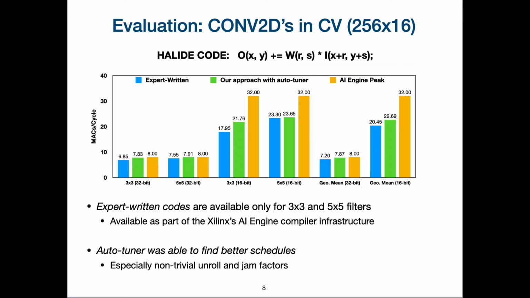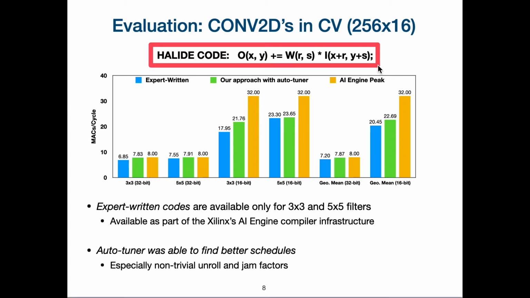As part of the experimental evaluation, we evaluated our approach over the convolution 2D operators widely used in image processing pipelines or computer vision on 2D images. The programmers have to just write one line of code in Halide for our approach to generate the high performance implementations. We compared our generated codes against expert written codes available publicly in the AI Engine compiler infrastructure. These codes are written and evaluated for an image size of 256 by 16 with two filters, 3 by 3 and 5 by 5, and two precisions, 32-bit and 16-bit.